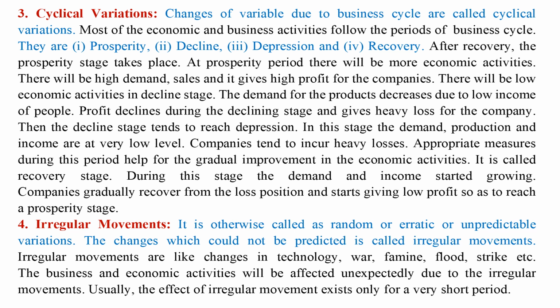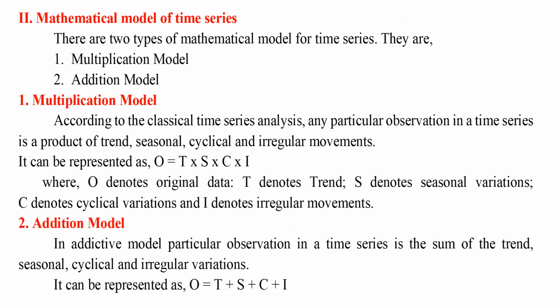Usually, the effect of irregular movement exists only for a very short period. Mathematical model of time series. There are two types of mathematical model for time series. They are 1. Multiplication model. 2. Addition model.